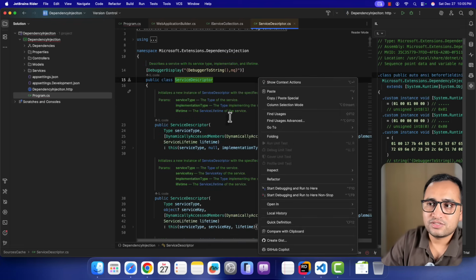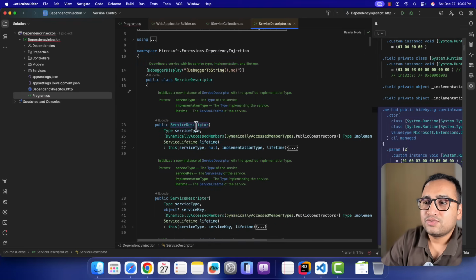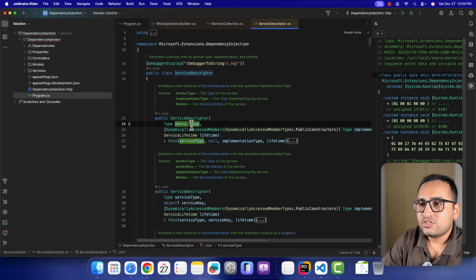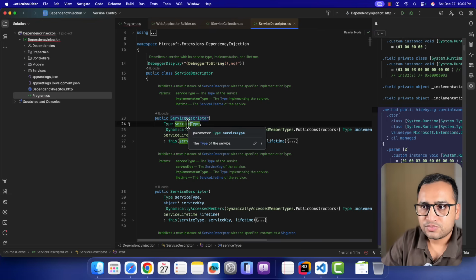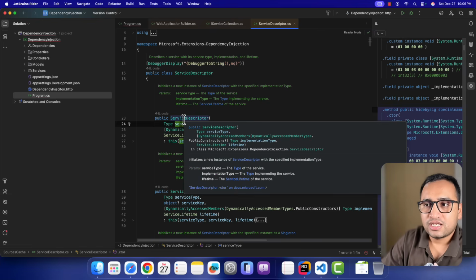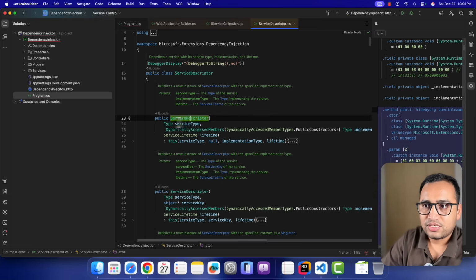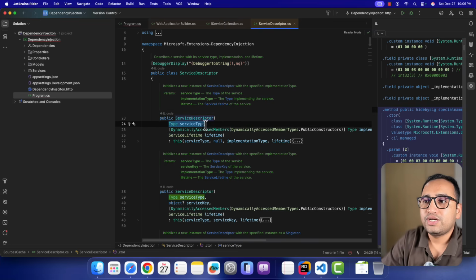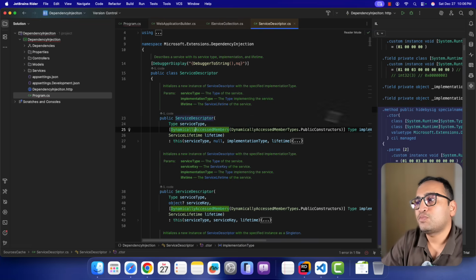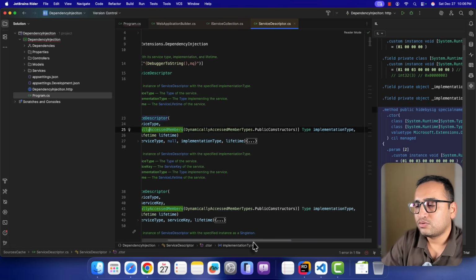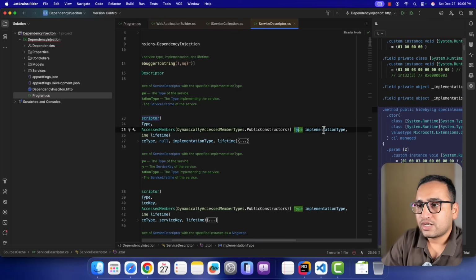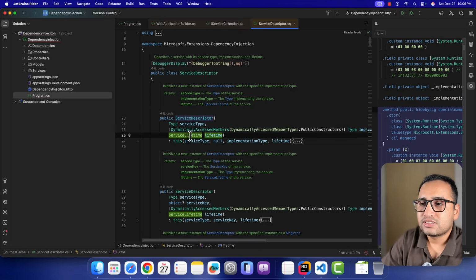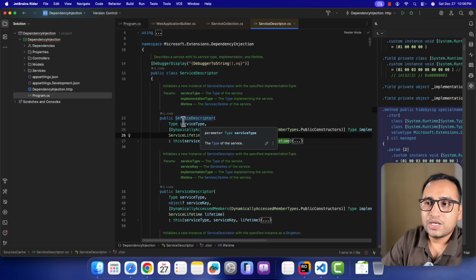I'm inside this service descriptor. Here you can notice that we have several overloaded versions of the constructor of this service descriptor class. First, you can see that we have this service type. So I can create the instance directly by using this service descriptor class. The first parameter is my type. The second is the implementation, which is also a type. Then the third parameter is the service lifetime. By using this constructor, we can register our service.